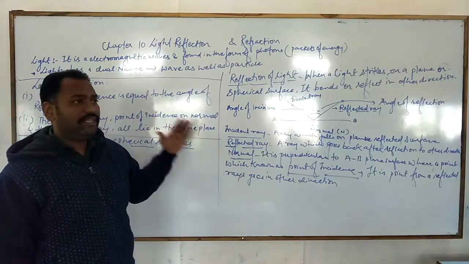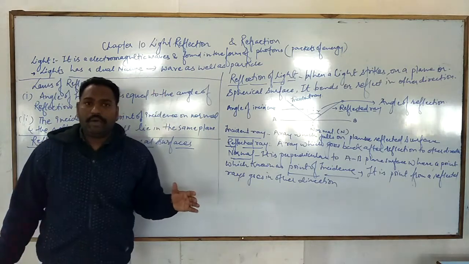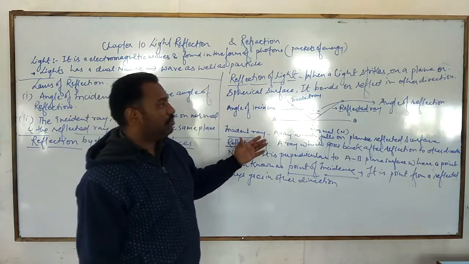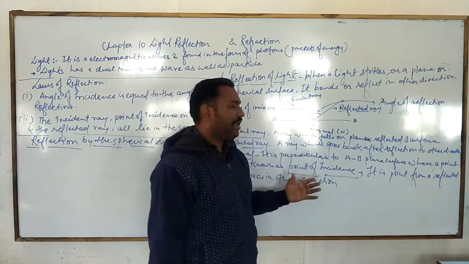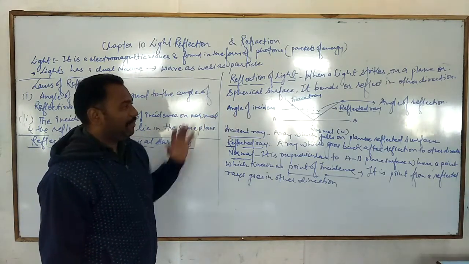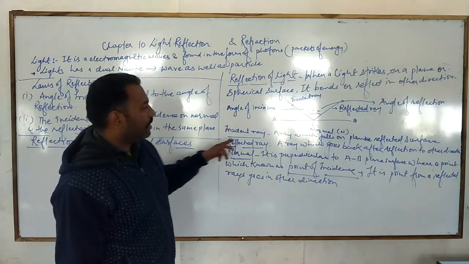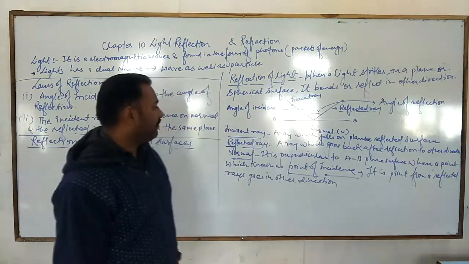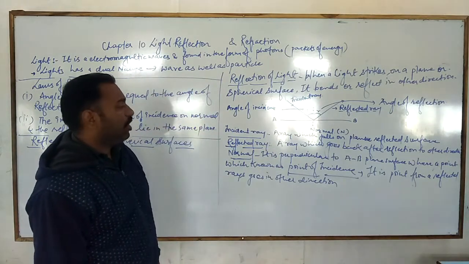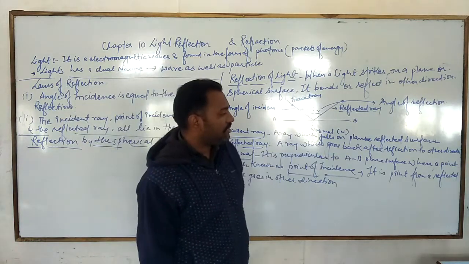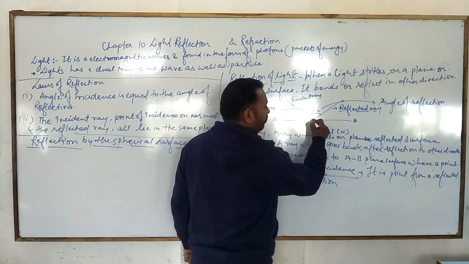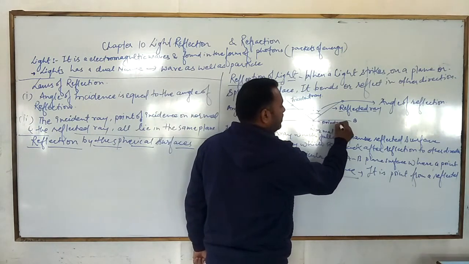When the light comes and strikes on this plane surface, it is known as the incident ray, and then it goes to reflect in the other direction, that is the reflected ray, and the line which is showing that is the plane surface. So here is the incident ray, a ray which falls on the plane reflecting surface. Reflected ray, a ray which goes back after reflection to the other direction, and normal, it is perpendicular to the AB plane surface, where a point which is known as the point of incidence. So this is our point of incidence.